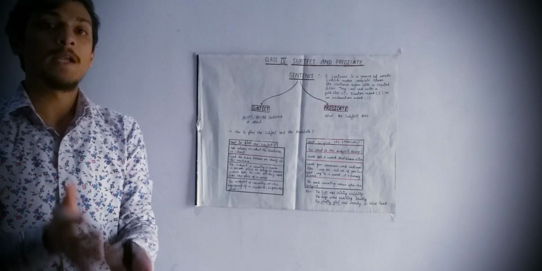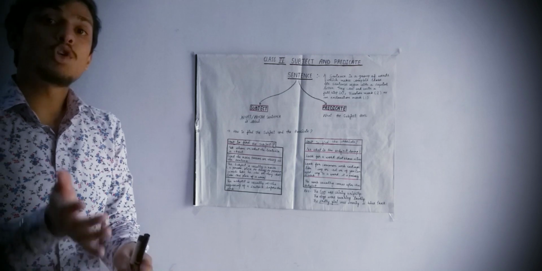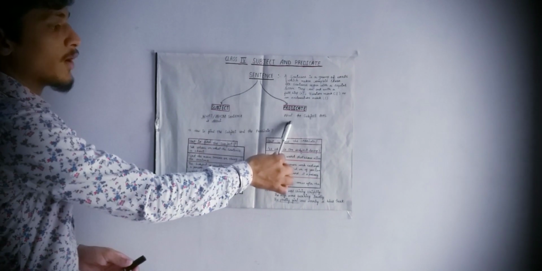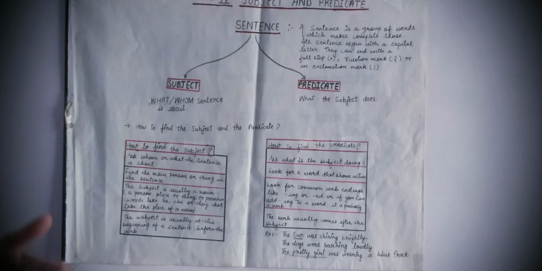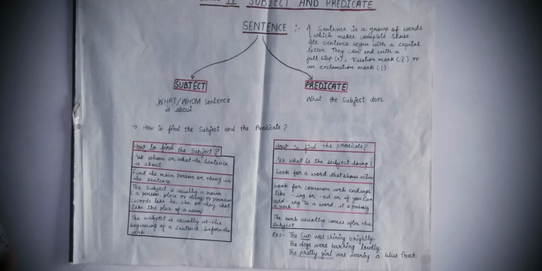हम किसके बारे में बात कर रहे हैं? That is subject. To what or whom we are talking about. On the other hand, predicate is what the subject does. Okay, so like in subject, we were talking about what or whom, हम जिसके बारे में बात कर रहे हैं, that is subject, and what the subject is doing, what action they are performing, that is predicate.